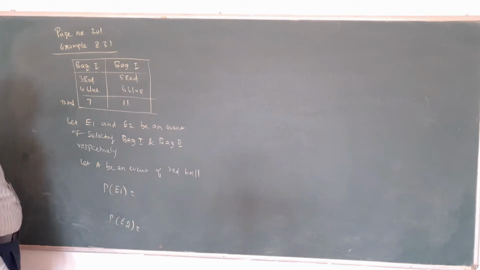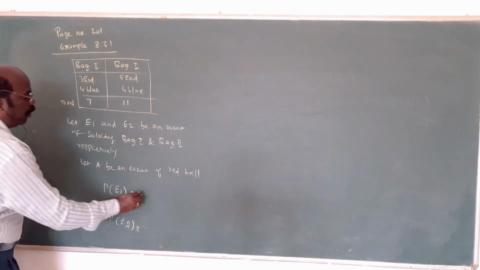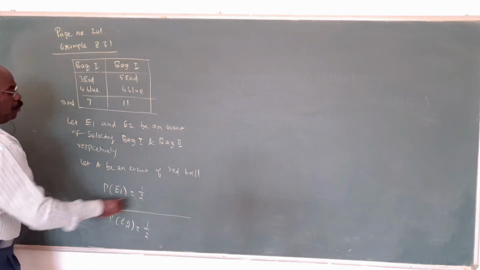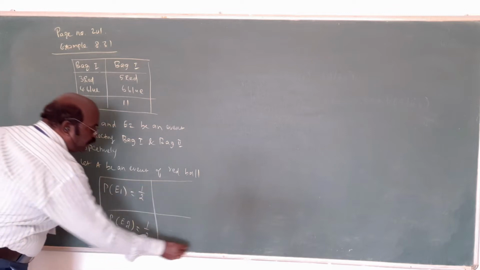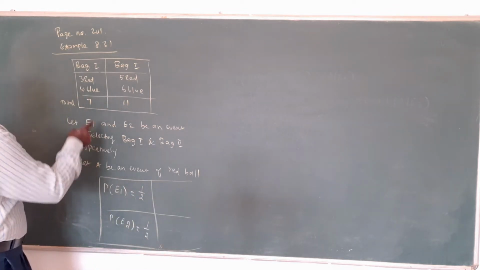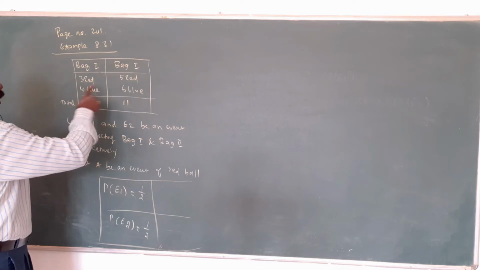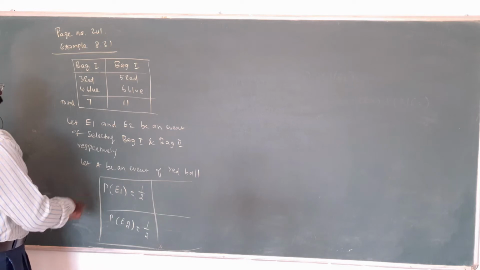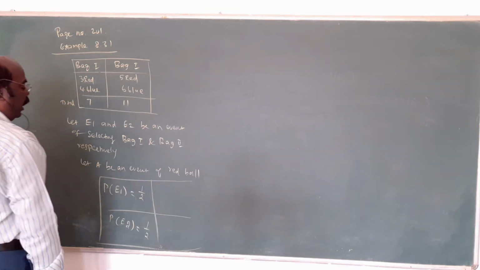P of E1 means out of 2 bags you select the first bag, so 1 by 2. Then write the formula, it is easy for you. Similarly, out of 2 bags, you select the other bag: 1 by 2 is the probability. Next, what is asked? Red ball is asked.